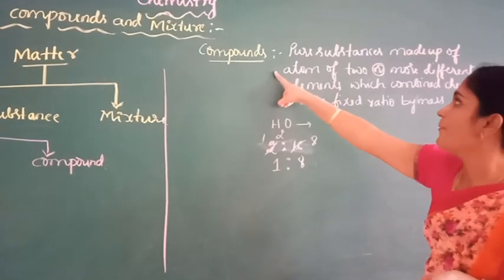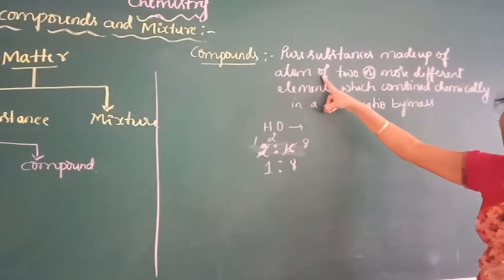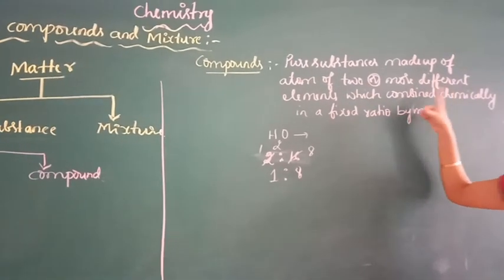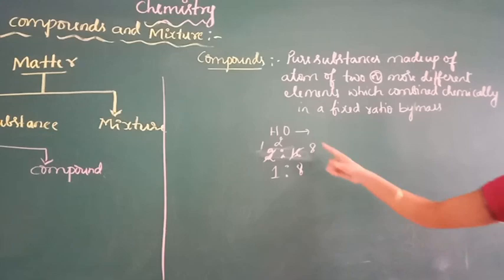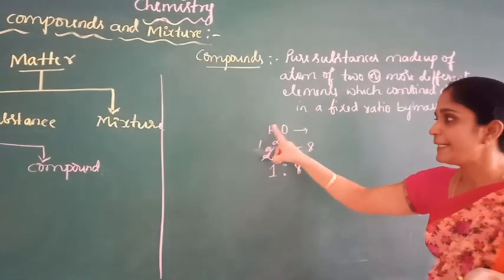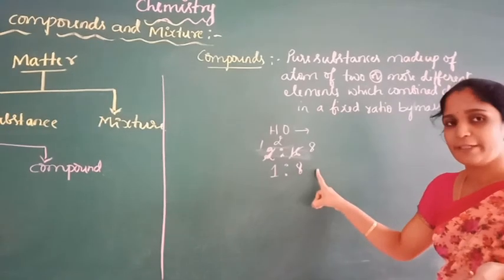So what are compounds? Pure substances made up of atoms of two or more different elements which combine chemically in a fixed ratio by mass. For example, water is a compound made up of hydrogen and oxygen which are combined chemically in a fixed ratio by mass of 1:8.